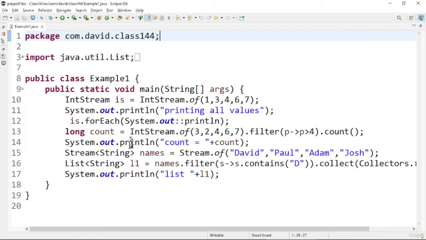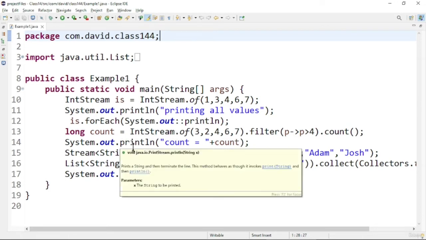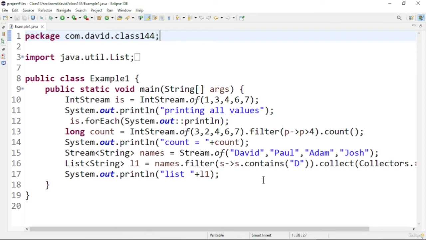Now let us see another type of stream. Here I am using the generic Stream type, taking String values, and after that I am using similar logic and filtering based on whether it contains the value d.